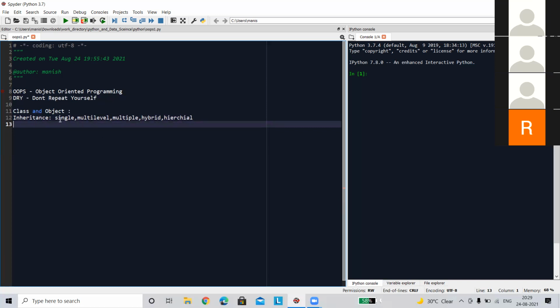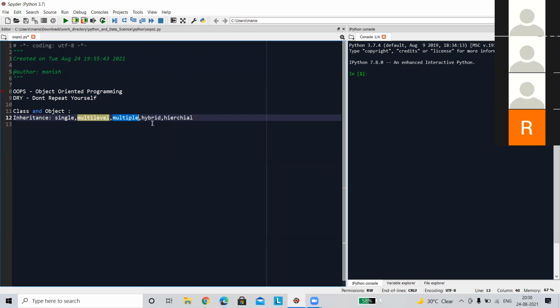So single inheritance is nothing but when the inheritance is done from one class to another class. Multi-level means when there is a parent class and it has a child class, then from the child class again there is a grandchild class. That is multi-level inheritance: from one parent to a second child, from the second child to a third child. If that property is inherited, that is multi-level.